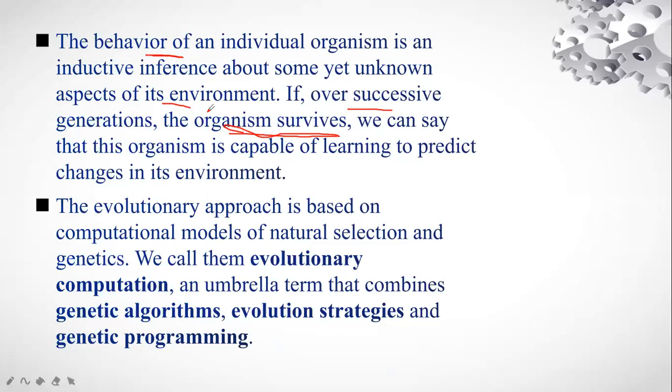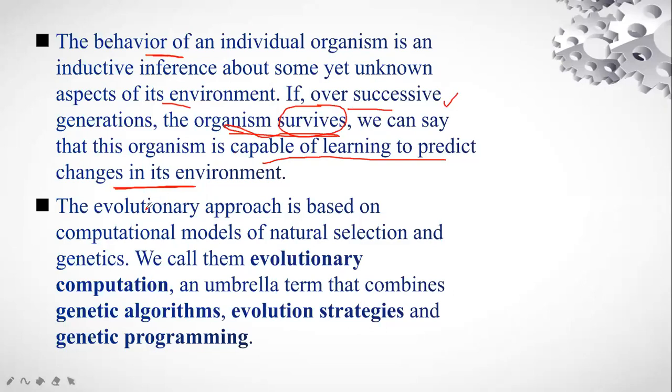So the organism or the system can survive if it can adapt to the changes in successive generations. We can say that this organism is capable of learning to predict changes in its environment. So if a particular organism or system can predict the changes and adapt to them, that species will survive in the future, and it has a larger probability of surviving in successive generations.